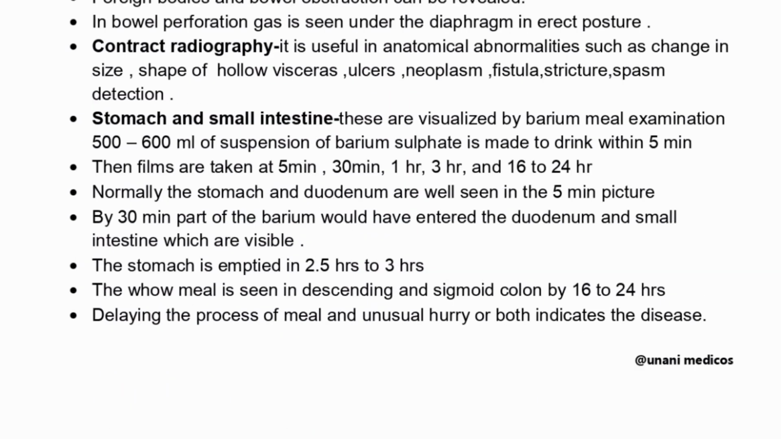Then comes the contrast radiography, and it is useful in anatomical abnormalities such as change in size and shape of hollow viscera, ulcers, neoplasms, fistula, strictures, and spasm detection. For the stomach and small intestine, the barium meal is taken. So 500 to 600 ml of suspension of barium sulfate is given to the patient to drink, and the radiograph is taken at 5 minutes, 30 minutes, 1 hour, 3 hours and 16 to 24 hours.